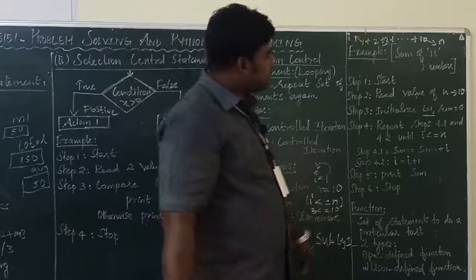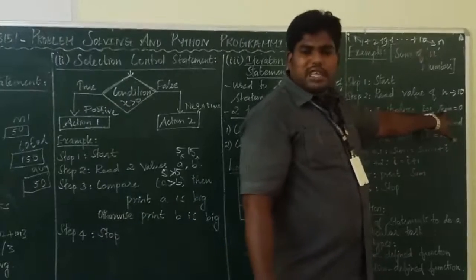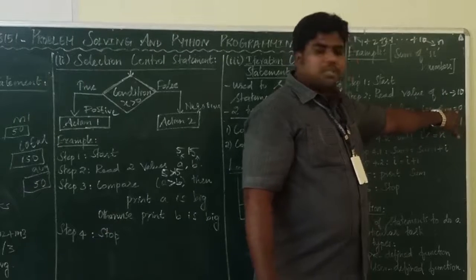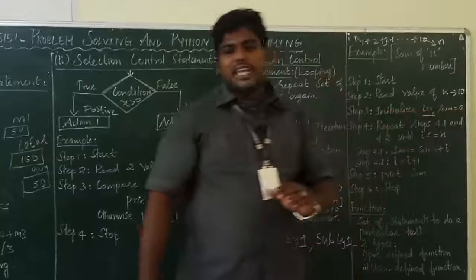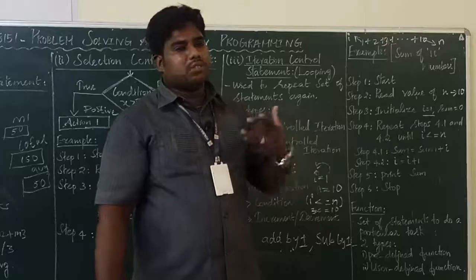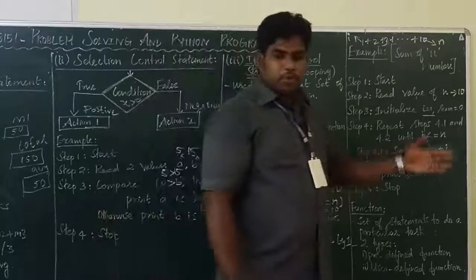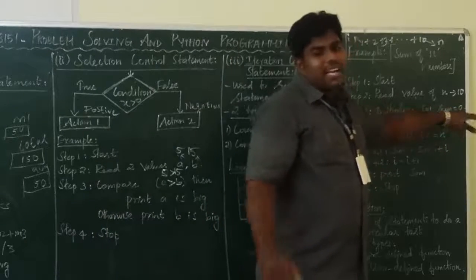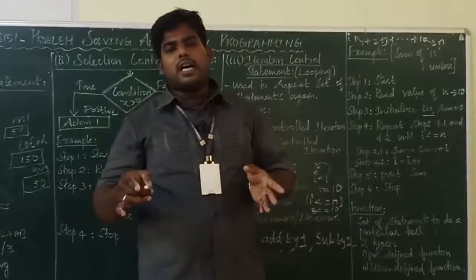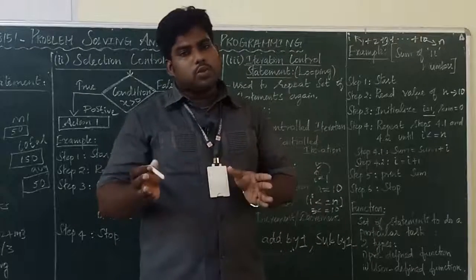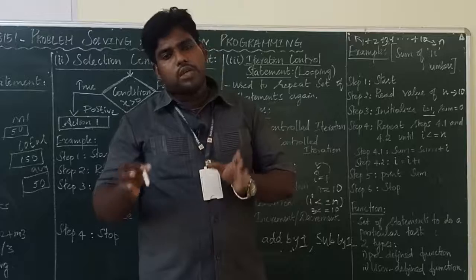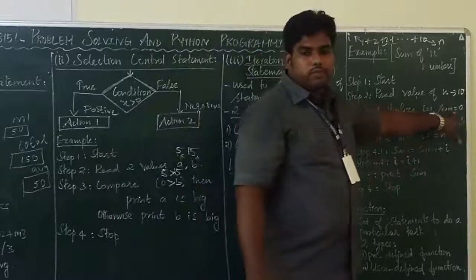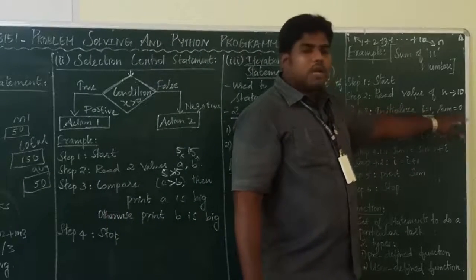For that, I am using this sum variable. Then why am I putting 0? For removing the junk values. That means if anything is already stored in the variable, it will be removed, and any number added with 0, you will get the same number. 0 plus 1, it is 1. 0 plus 2, it is 2. So you can put 0 here. Okay, for sum you can put 0.